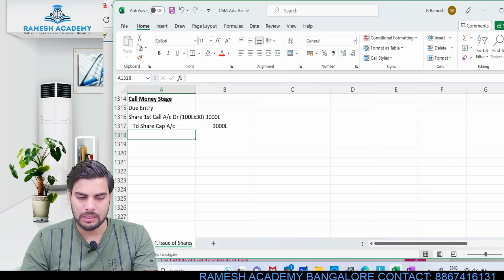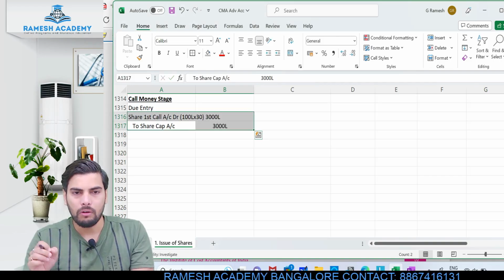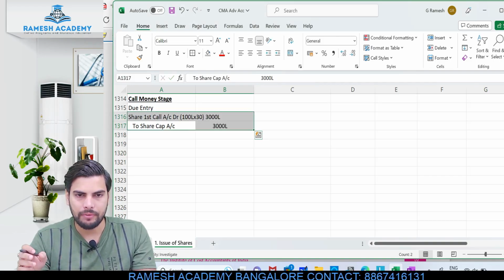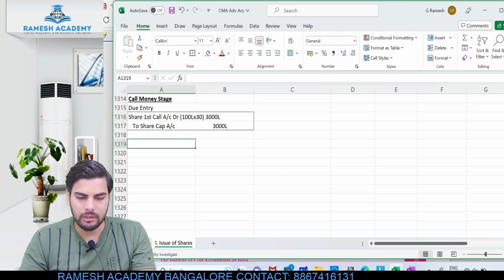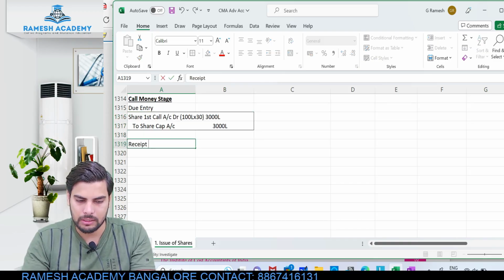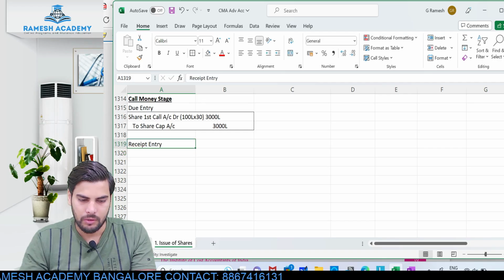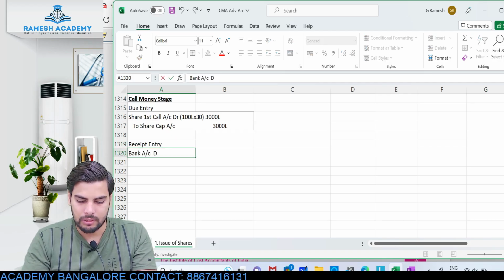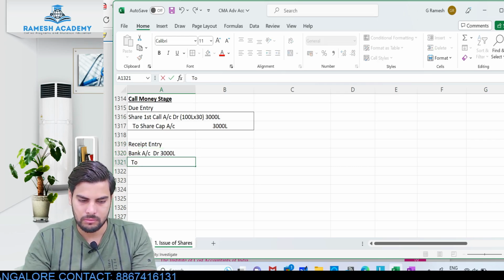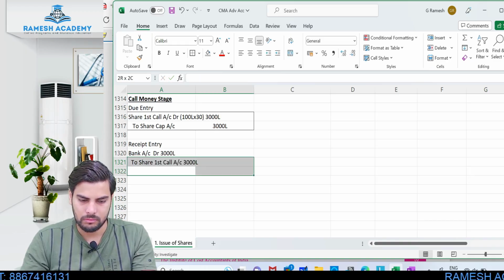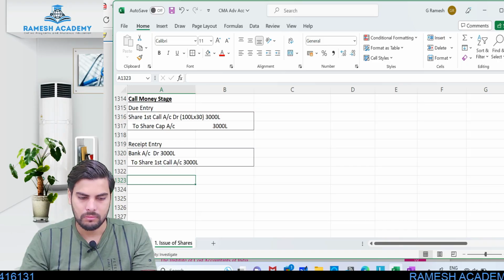After this, they have clearly mentioned that one of the shareholders defaulted at the time of second and final call. So with respect to first call, we don't have any default. It means the entire 3000 lakh was collected. So when I pass the receipt entry, it would be like this: bank account debit 3000 lakh to share first call account. Clear? So bank account debit to share first call.